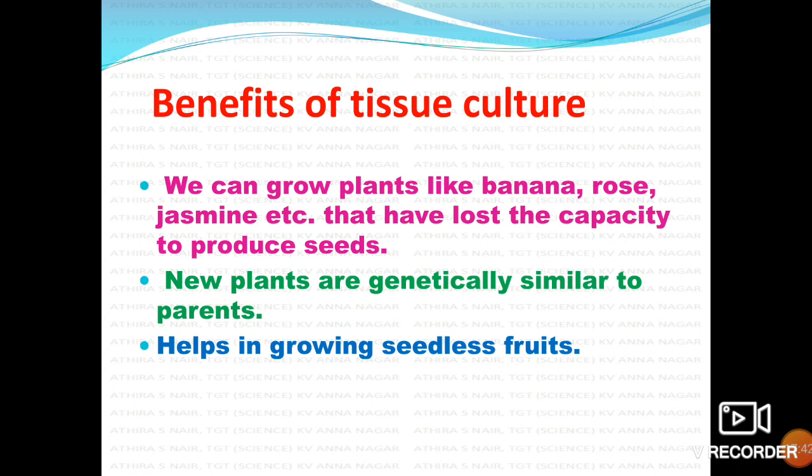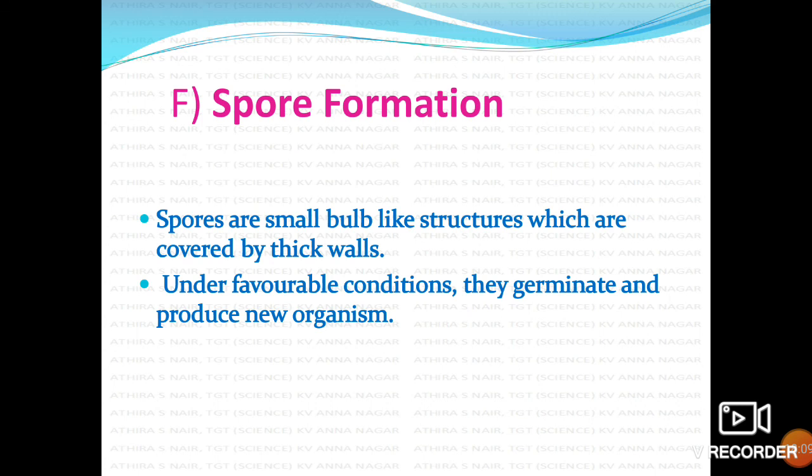Now we discussed vegetative propagation by the vegetative parts, natural vegetative reproduction, then artificial methods, and we discussed tissue culture and the benefits of tissue culture. From the beginning, the modes of asexual reproduction we discussed: fission, fragmentation, regeneration, budding, vegetative reproduction. Now next is spore formation, that you are very familiar with. In your 7th standard you learned about it.